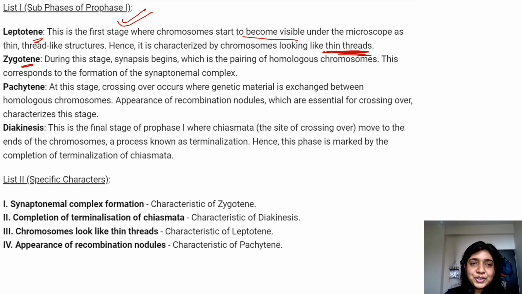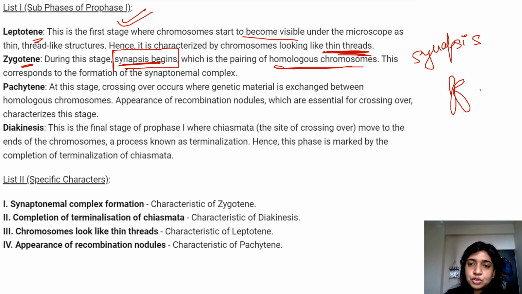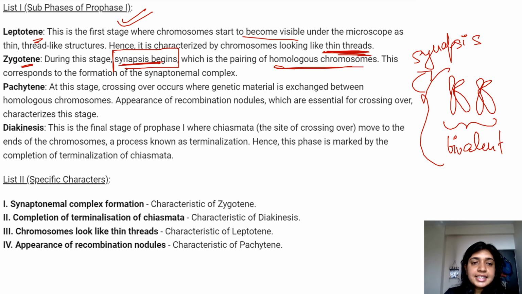Then let's talk about zygotene. During this stage, synapsis begins. This is the keyword, synapsis begins, which is the pairing of homologous chromosomes. What is synapsis? Synapsis is basically the pairing of homologous chromosomes to form bivalents, right? If this is your first chromosome and this is your second chromosome, these are your homologous chromosomes, and these will form a bivalent. This whole process of formation of a bivalent is known as synapsis. This corresponds to the formation of the synaptonemal complex.